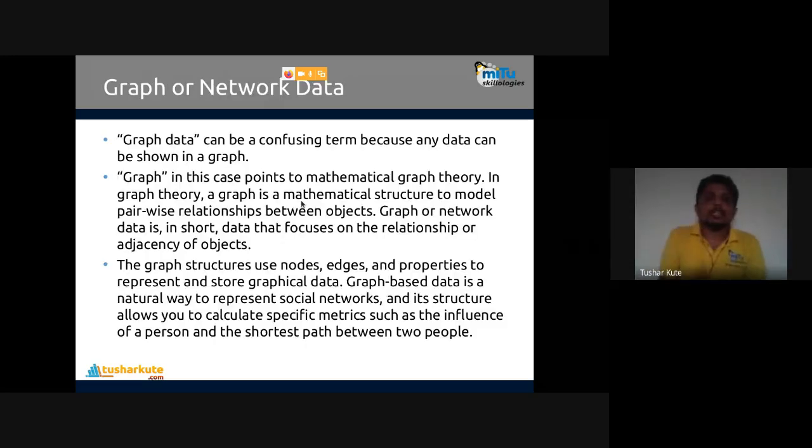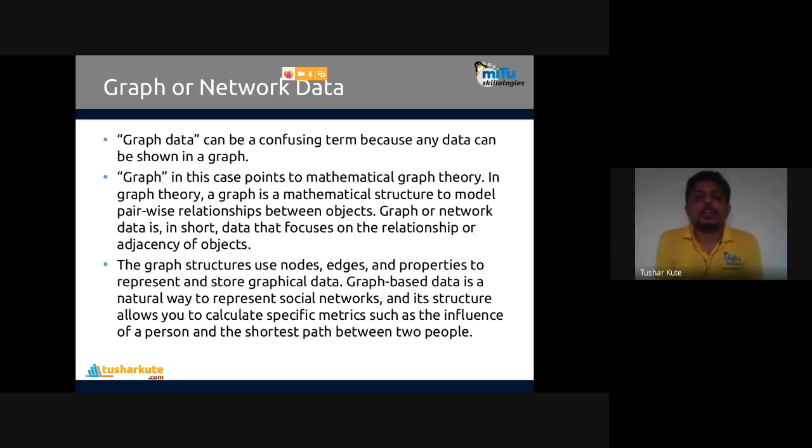The next is graph or network data. Graph data can be a confusing term because any data can be shown in the graph format. Yes, obviously, we can show it. Natural language data also can be shown in the graph format. Text can be separated and then we can show it.